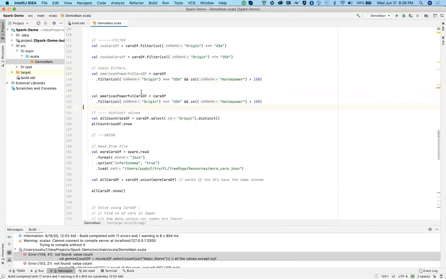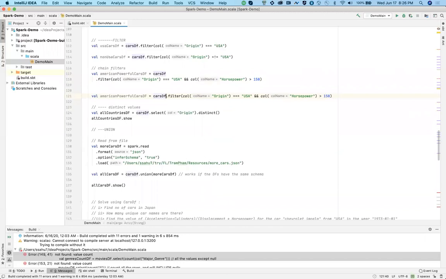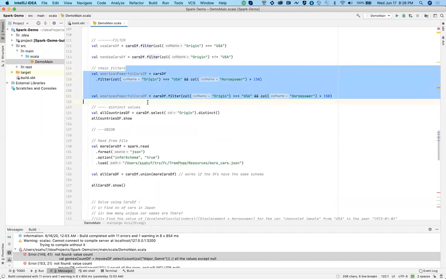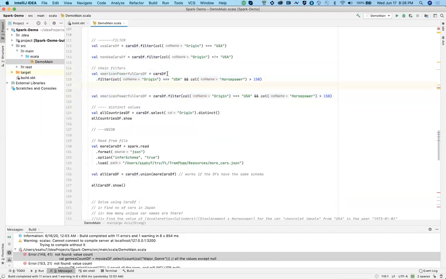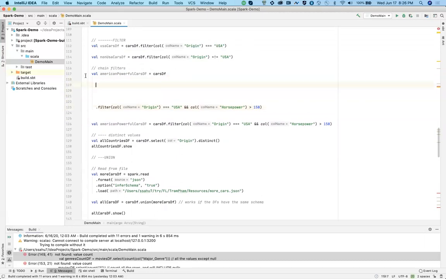These two lines are exactly the same thing. If you have worked on Python, Python is very strict about spaces and tabs. But in case of Scala, the spaces don't matter. You can keep as many spaces as you want. If I put it over here also, this whole thing is exactly the same as this thing.